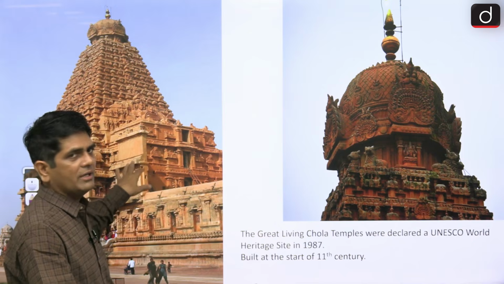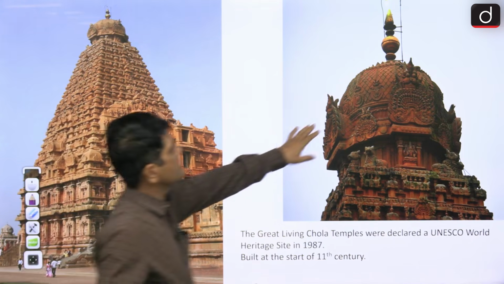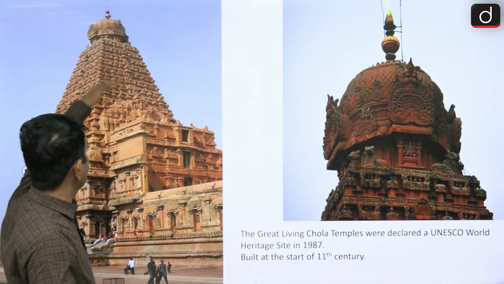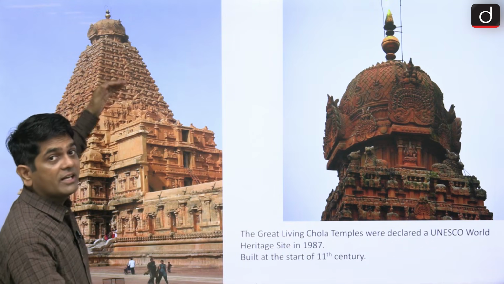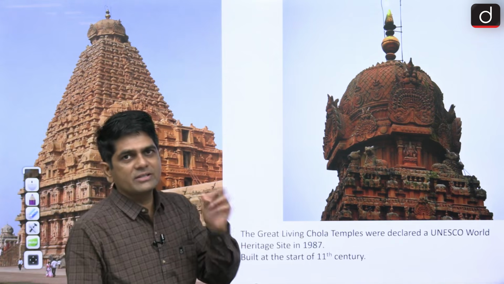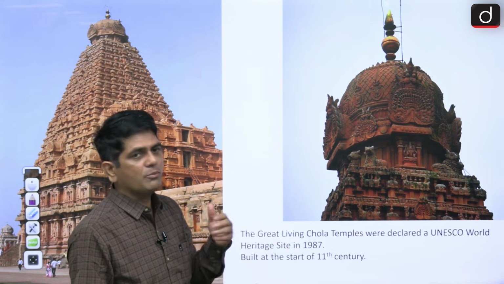Where is this temple? It is in Tanjavur, Tamil Nadu. The stupika of this temple weighs 80 tons. And this whole temple is made of which material? Granite. In order to make this temple earthquake resistant, they used a kind of sandbox technology.